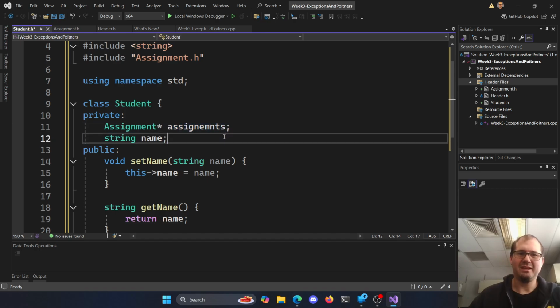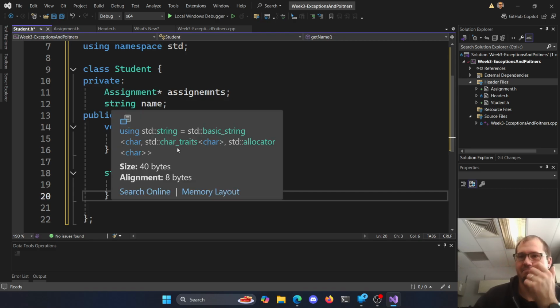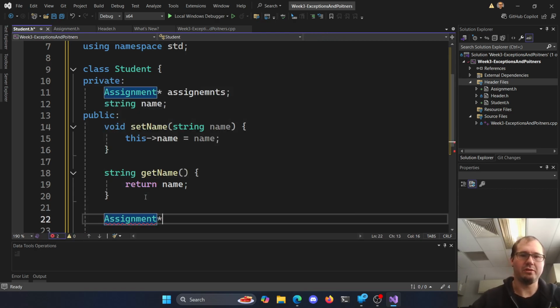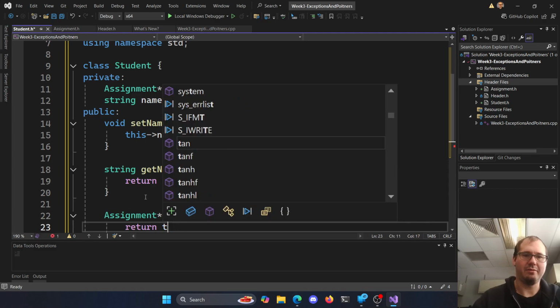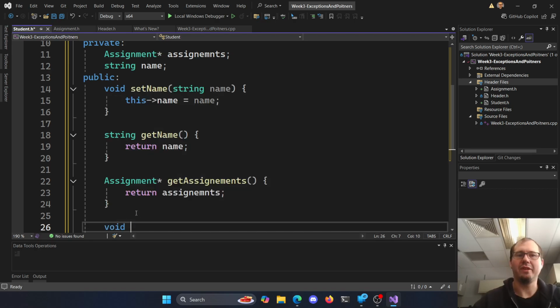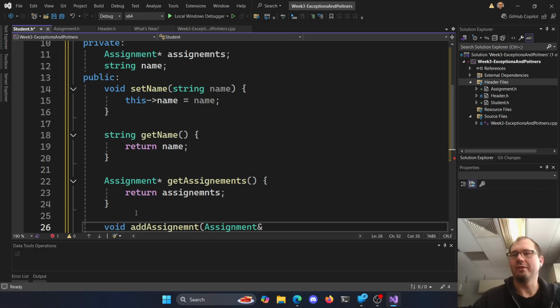Now, get assignments and set assignments is not really something we want to do here. Maybe we want to get the list of assignments, so maybe we have an assignment pointer get assignments that returns the assignment pointer. Sure, we could do that. But we don't really want to set. Really what we want is an add assignment, given some assignment. And really, we just need the reference to that assignment.